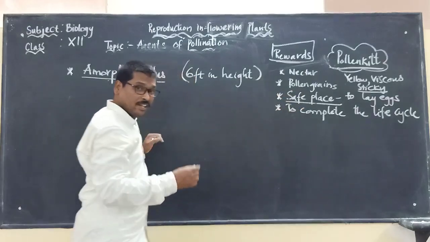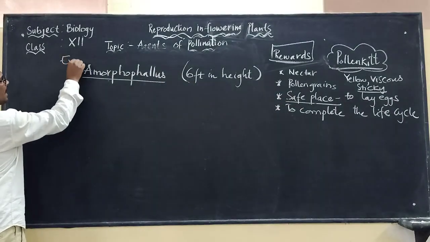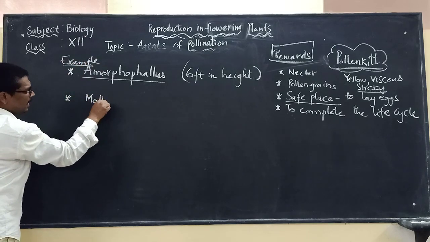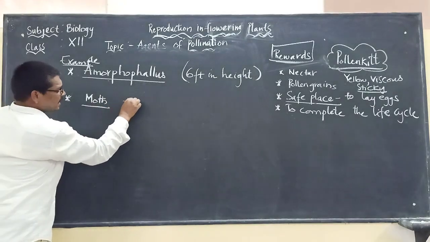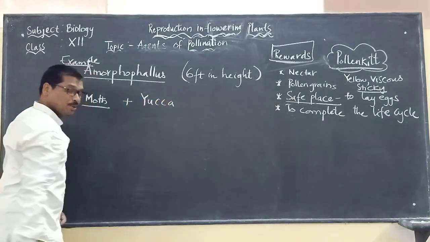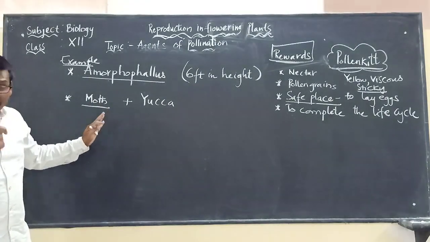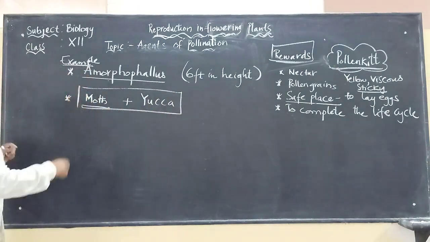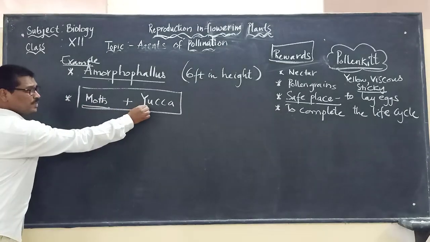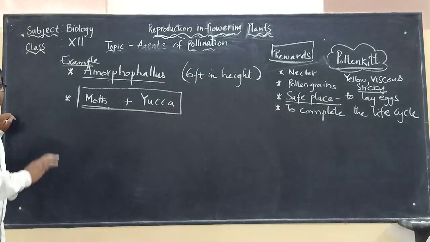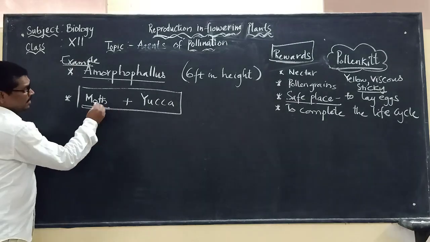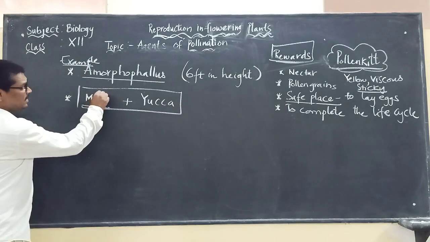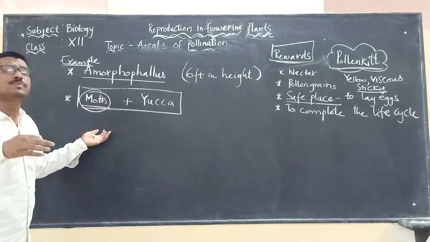And another example, the second example, is the moth, an insect, and there is another plant called the yucca plant. These two cannot complete their life cycles without being together. It means if the moth is not visiting the yucca plant, it cannot complete its life cycle. And here, please remember one thing. You may get a doubt now: why only the moth? The pollination can take place with other insects.